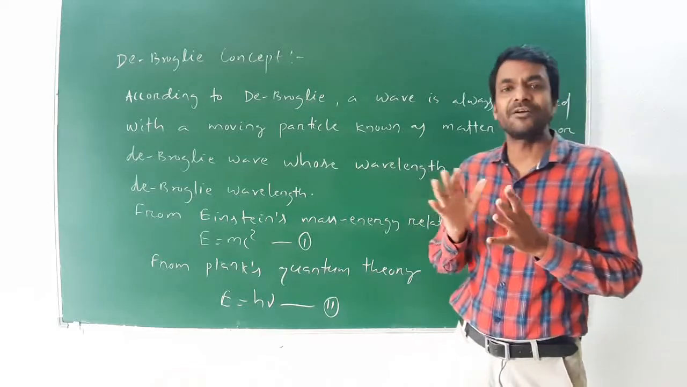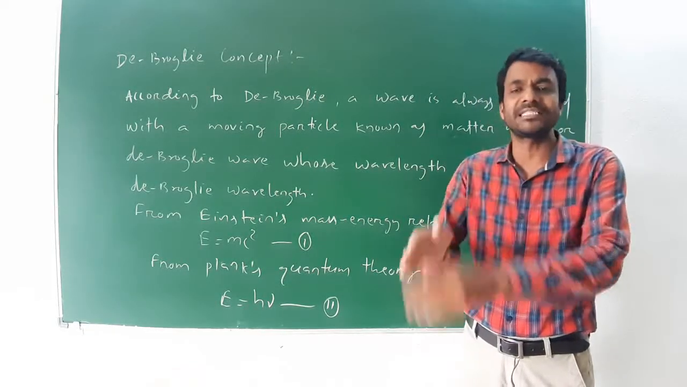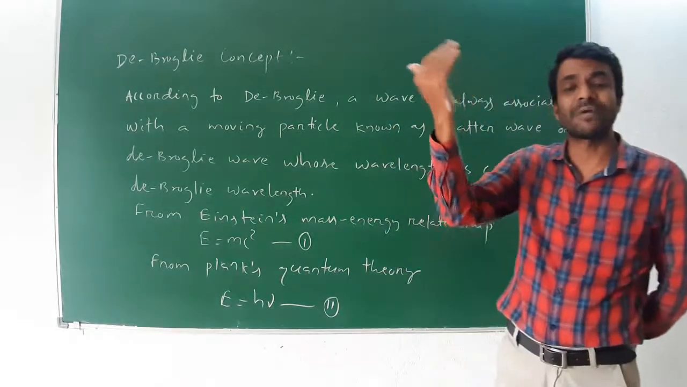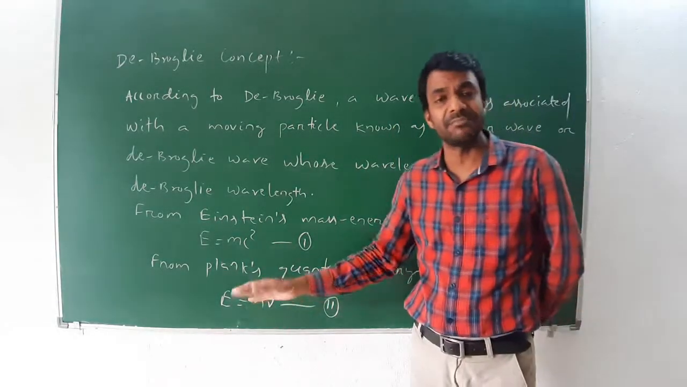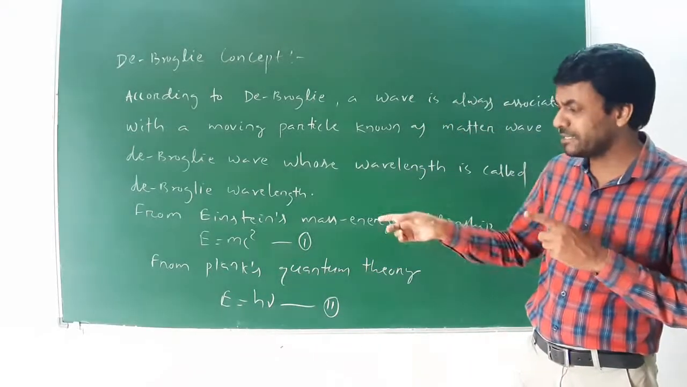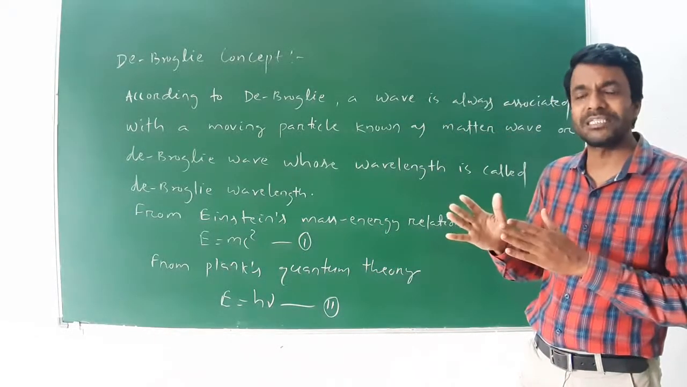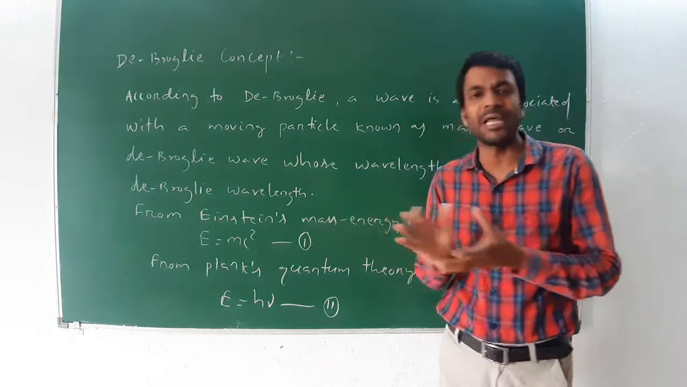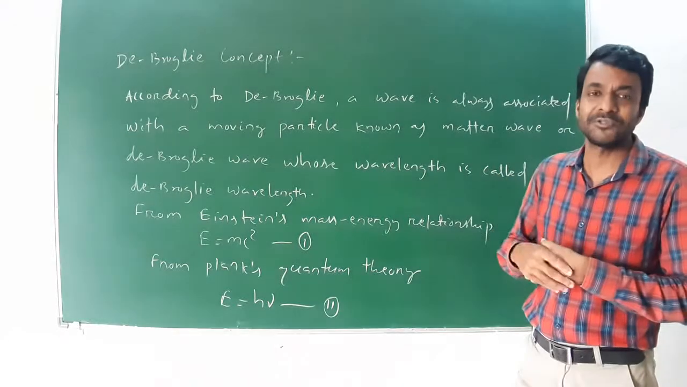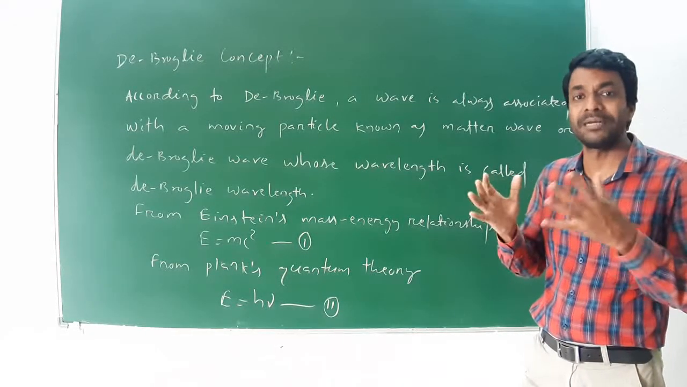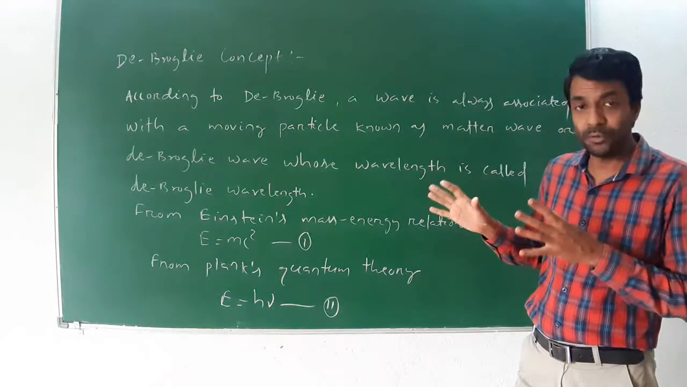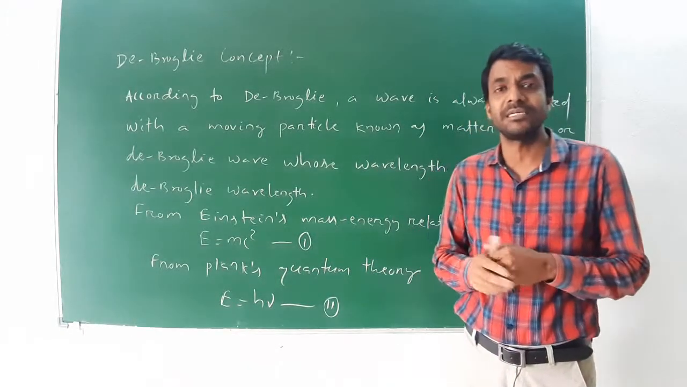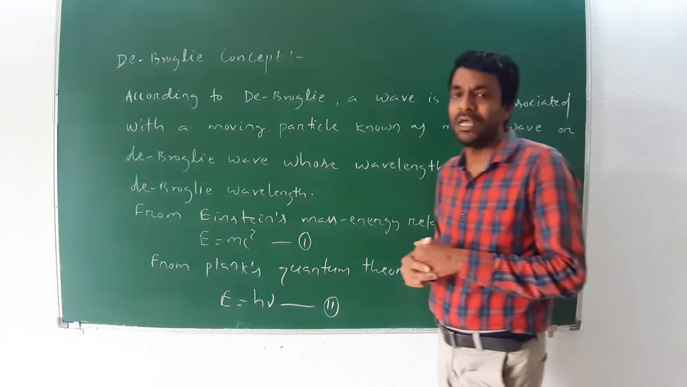According to Einstein's mass energy relationship, E is equal to mc square. But according to Planck's quantum theory, E is equal to h mu. Now by equating these two equations, E is equal to mc square, that is the energy associated with a moving particle, and E is equal to h mu, that is also the energy associated with the moving particle, whose wave nature. The wavelength calculated from these two equations is known as the de Broglie wavelength.